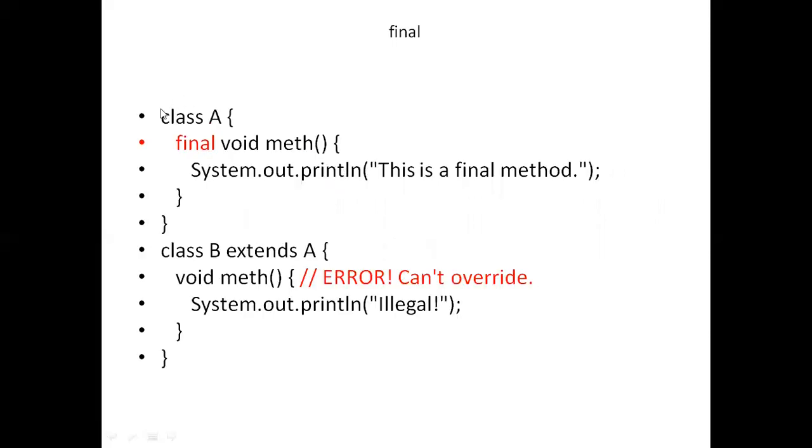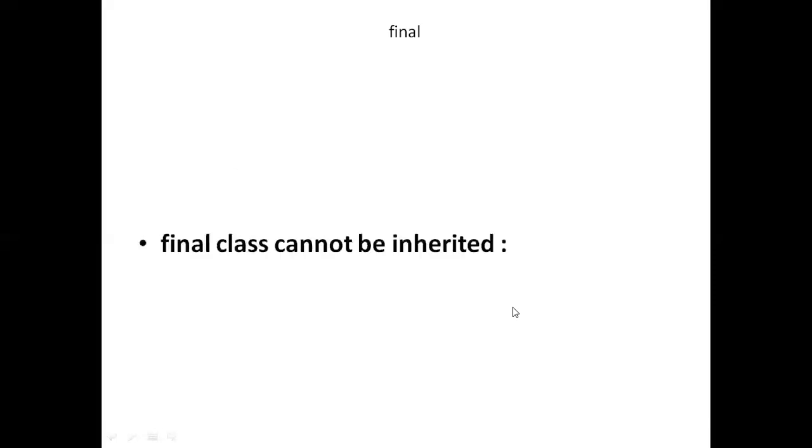You can see the example here: I have a class A and a method meth. We make this method final by putting the final keyword before the declaration. And in the child class, I write class B extends A, and I am trying to change or override this method. Okay, I am just writing void meth. So this is an error. We cannot override. Overriding is not possible once you make a method final.